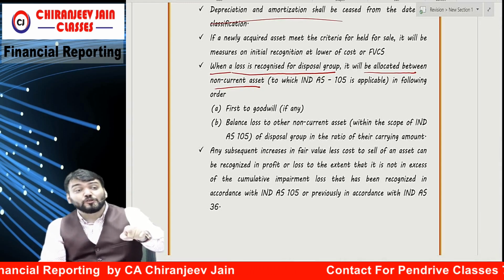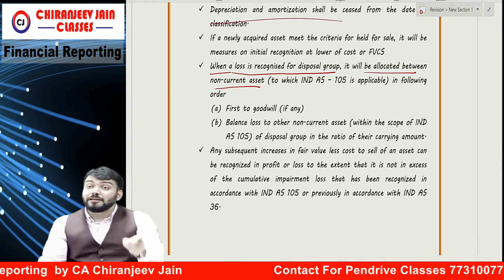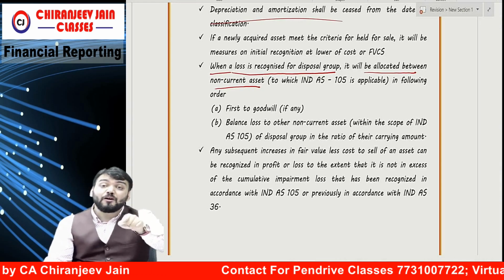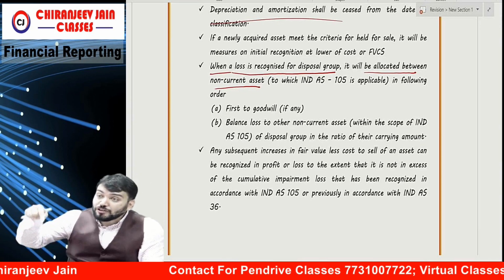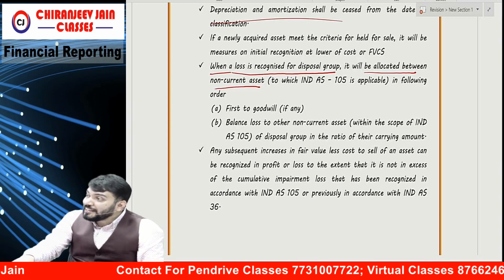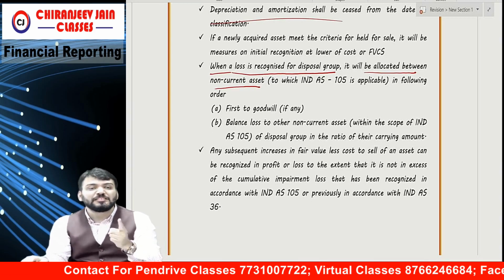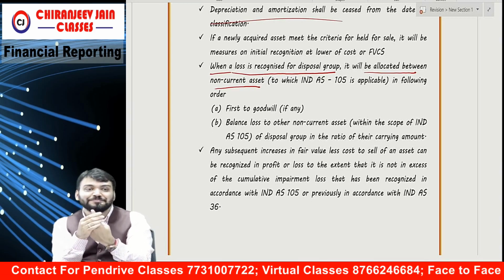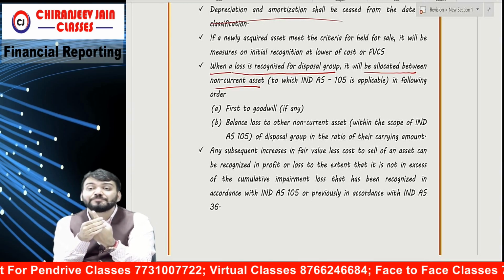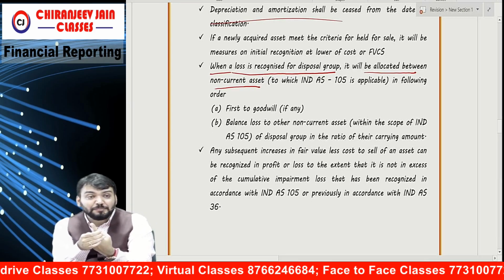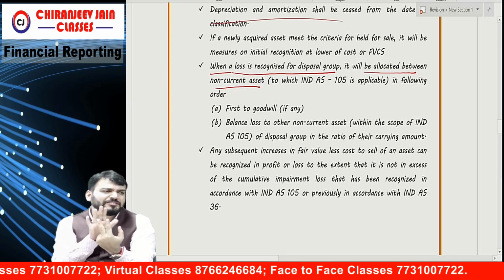Means disposal group is a group of all assets. But impairment loss will be applicable only to which assets? Non-current assets to which Ind AS 105 is applicable. Means it will be allocated only to PPE, intangible assets, investment property and investment in subsidiaries, etc.